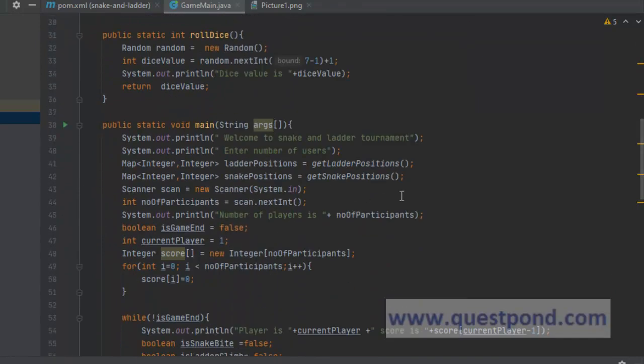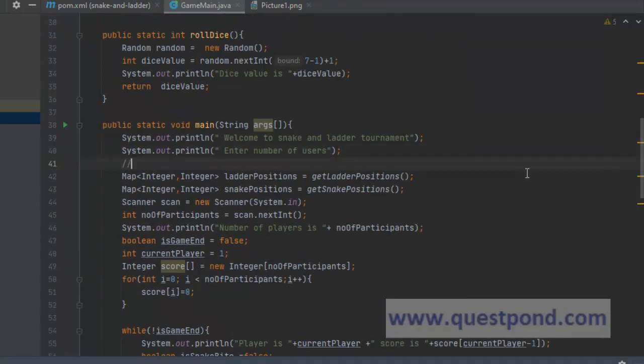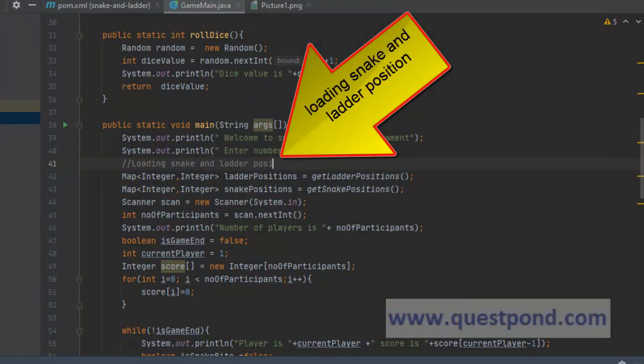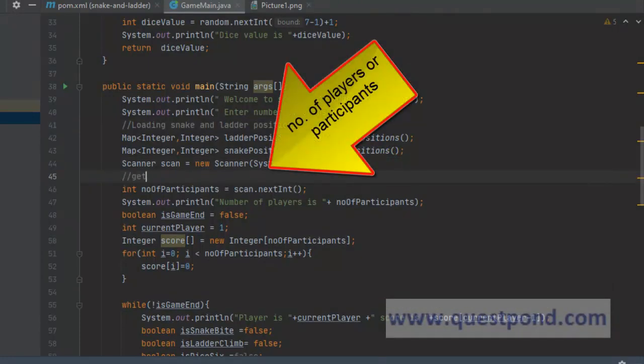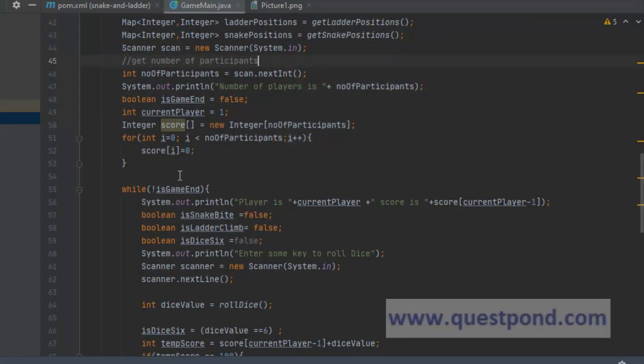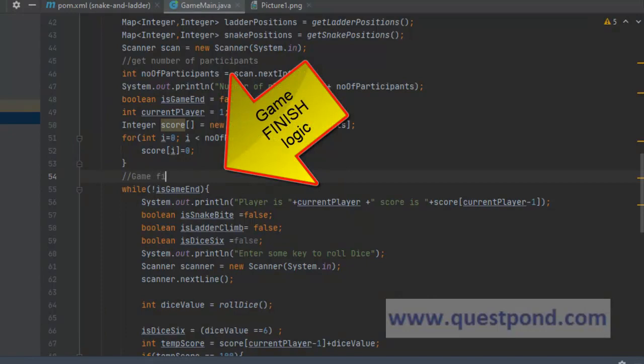So we will just document some parts for ease of understanding. Loading snake and ladder positions. And then get number of participants. And then we will say game, and say game finish logic. Because this loop has to terminate somewhere when the user gets 100.